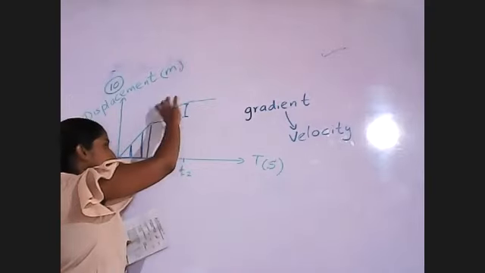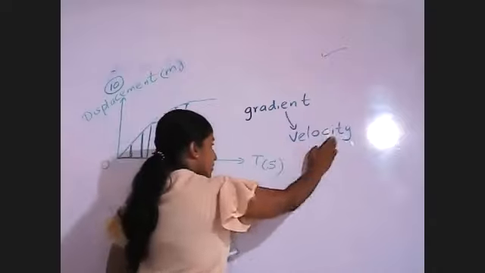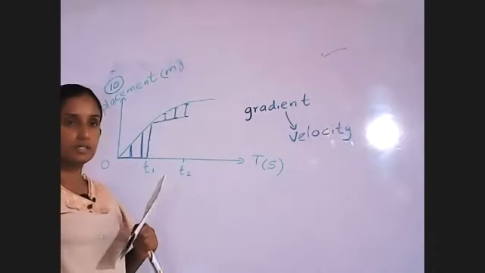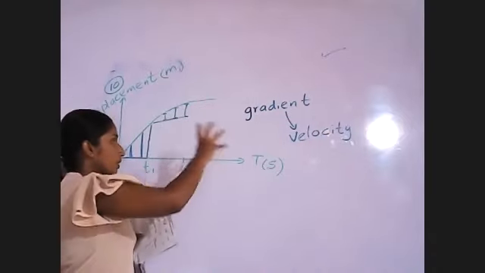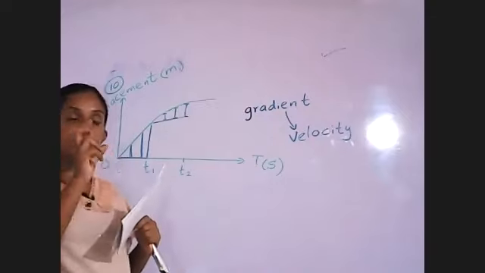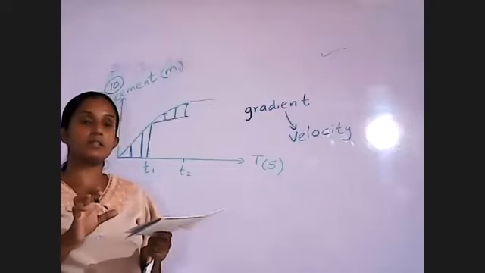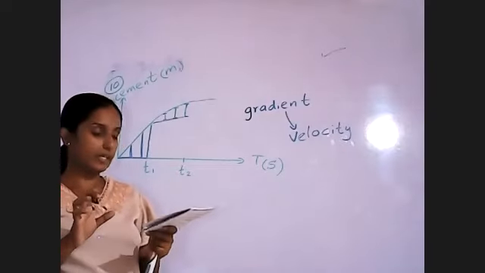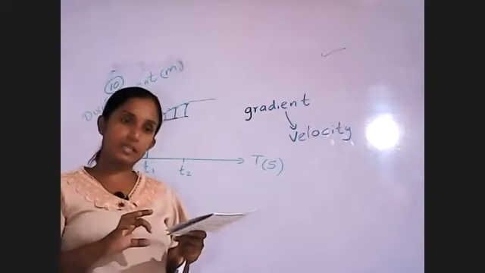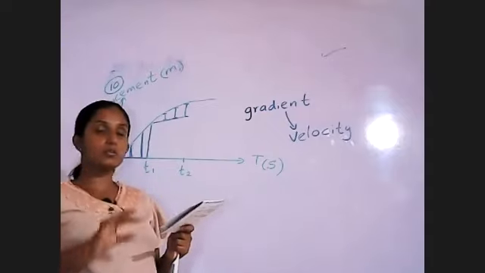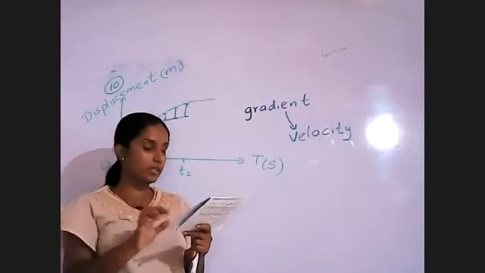If the gradient decreases, the velocity also decreases. If the velocity decreases, we give a special term for that: retardation, or we say deceleration. You have to remember both.